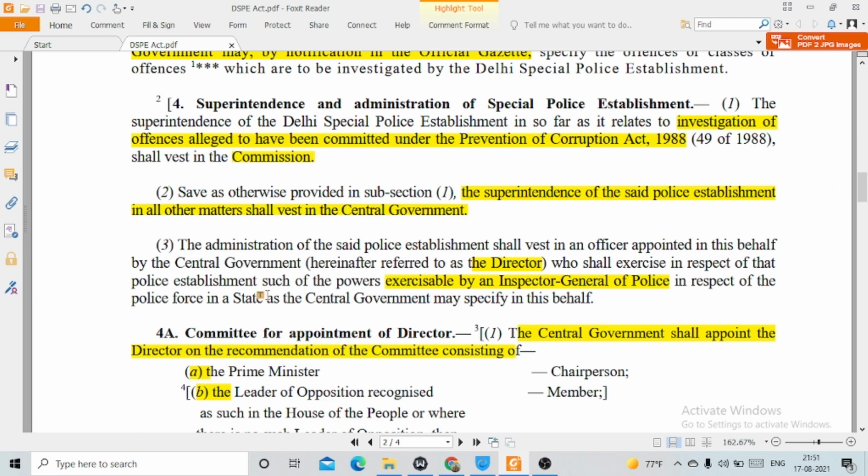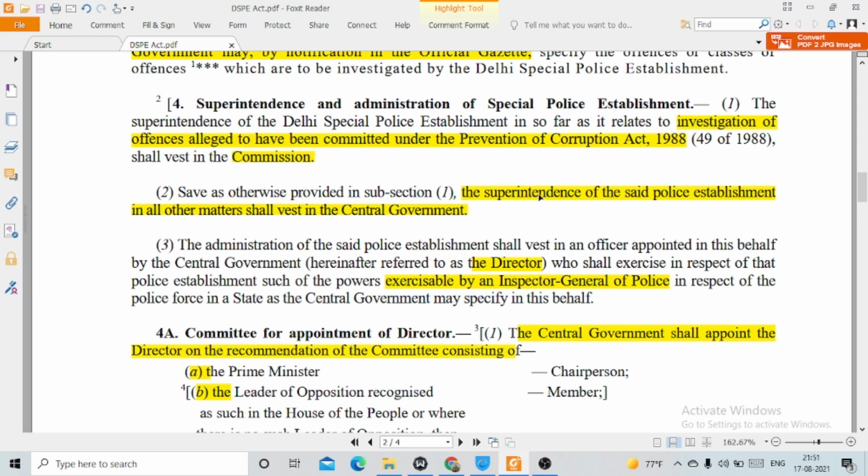Then clause 3, the administration of the said police establishment shall vest in an officer appointed in this behalf by the central government, hereinafter referred to as the Director, who shall exercise in respect of that police establishment such of the powers exercisable by an Inspector General of Police.